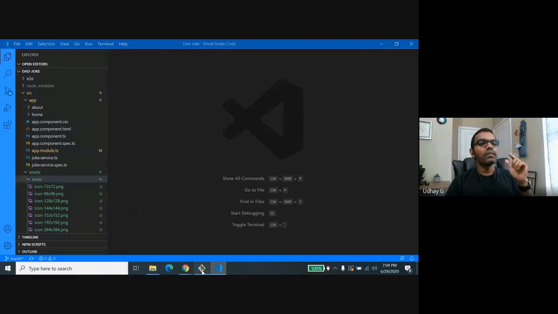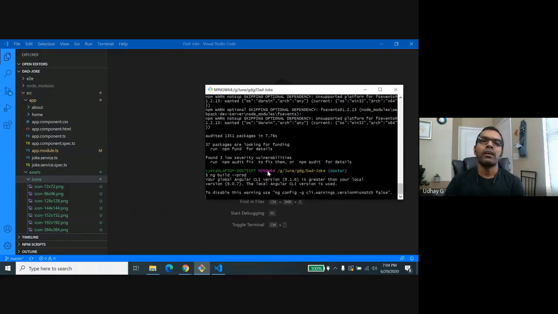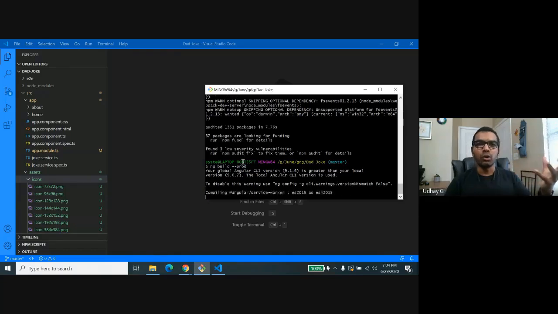And how I'm going to build this application is I'm going to take help of the Angular CLI here, ng build, and I want to build it in production mode by adding the option --prod. And when I build this application, what happens? It will build this code, right?